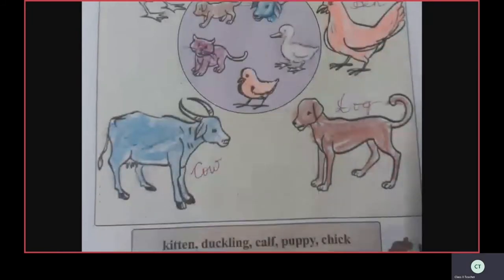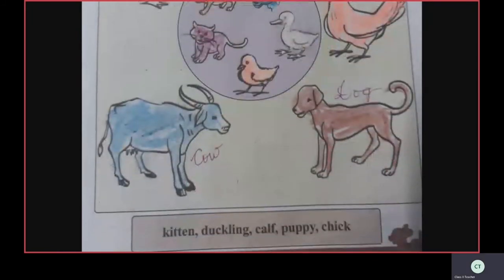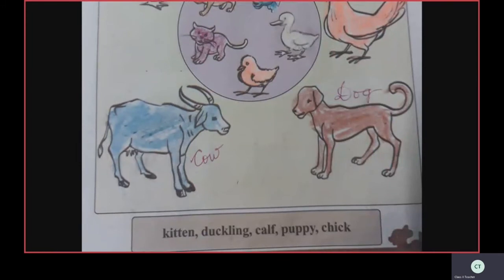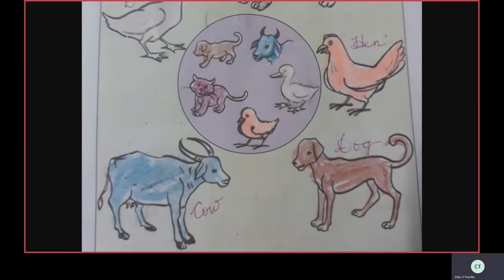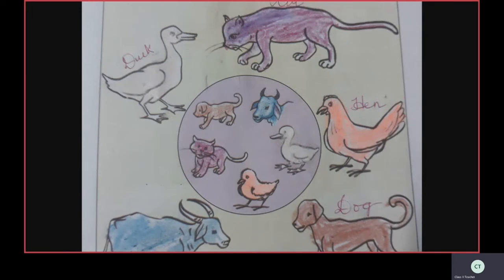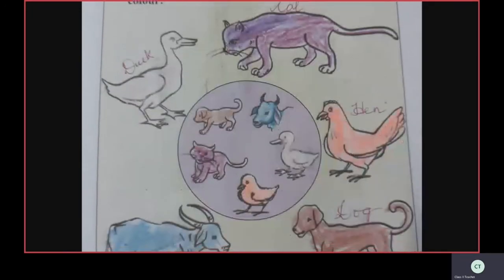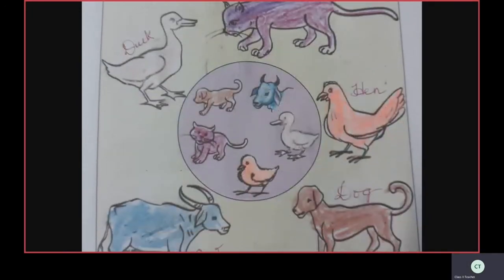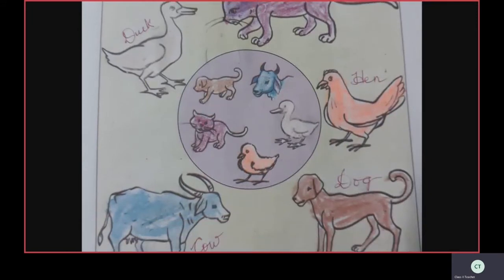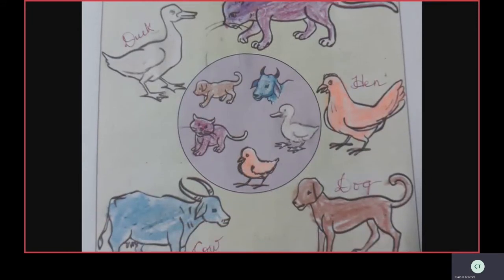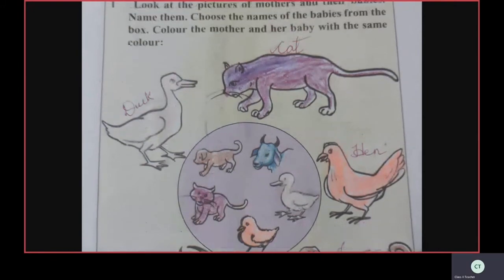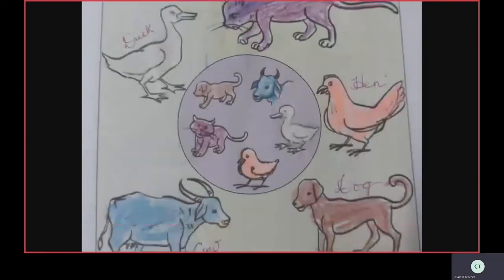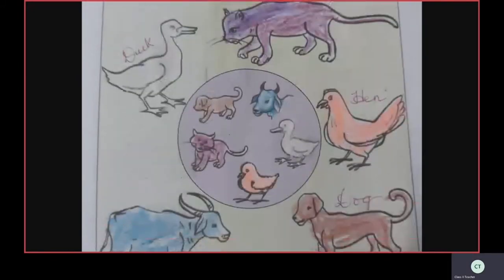Here are the babies' names. See, kitten, duckling, calf, puppy, chick. Okay, children, did you understand? Cat, kitten, hen, chick, dog, puppy, cow, calf, duck, duckling. Over. So shall we move to the next page?